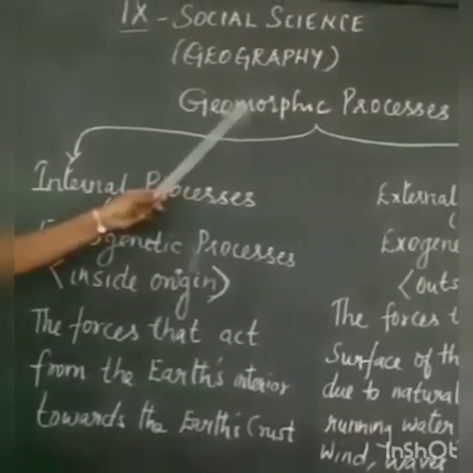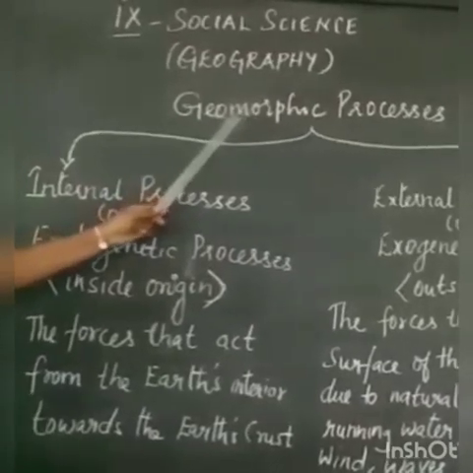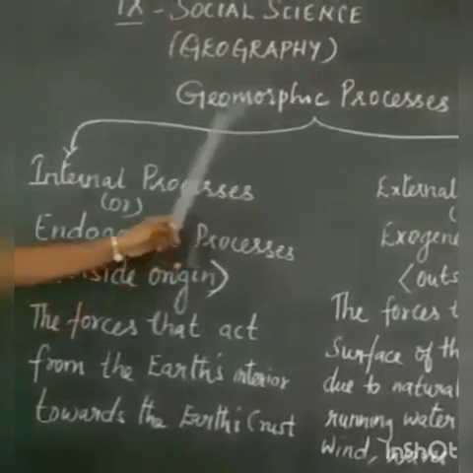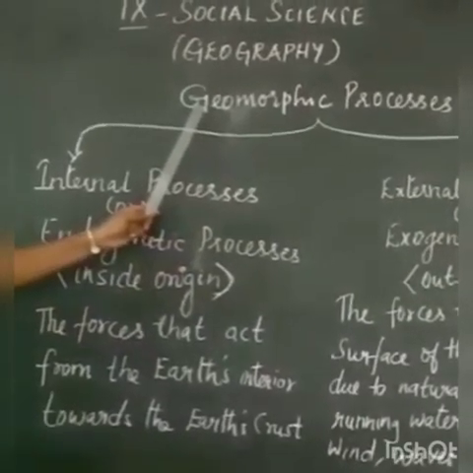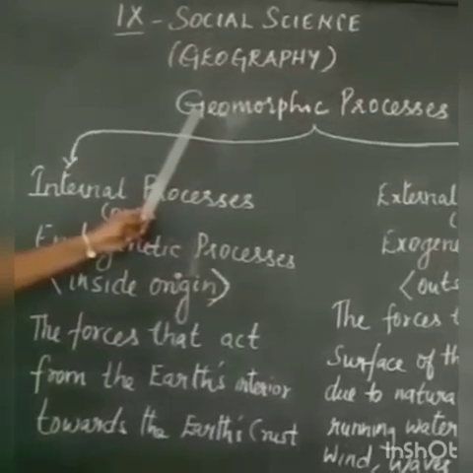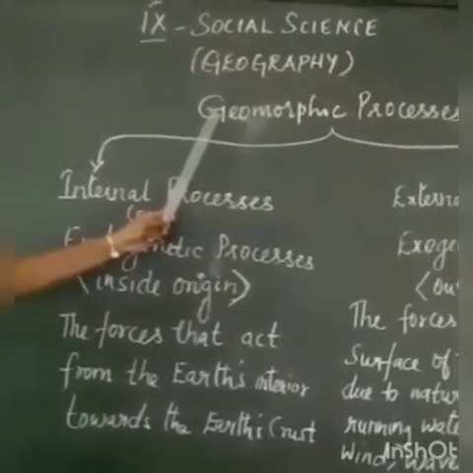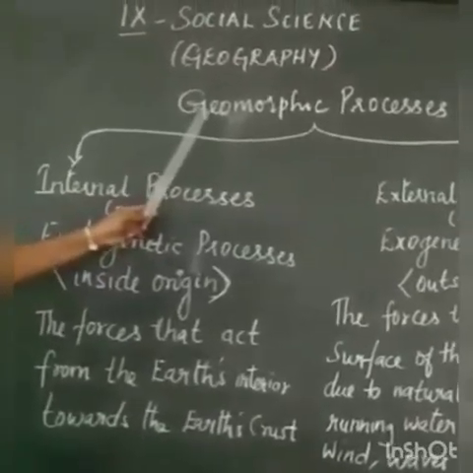Once again, I repeat, geomorphic processes are defined as both endogenic and exogenic forces causing physical stresses and chemical actions on earth materials and bringing about changes in the configuration of the surface of the earth.